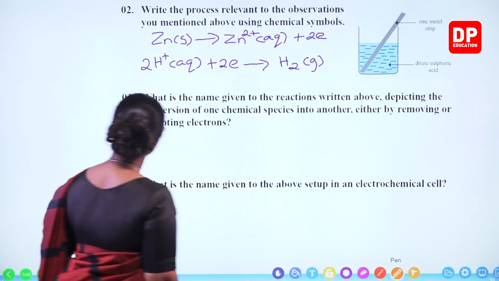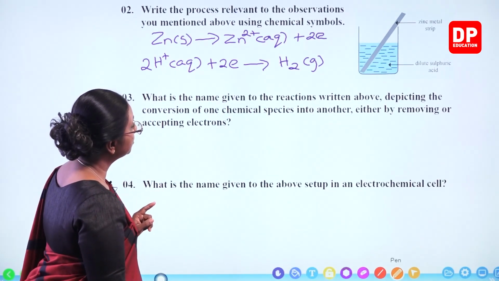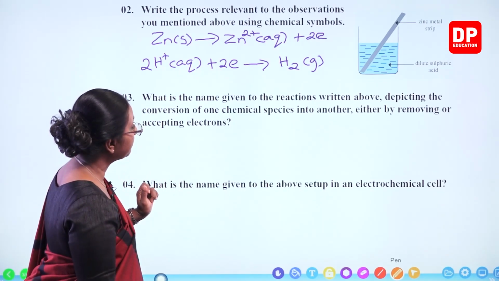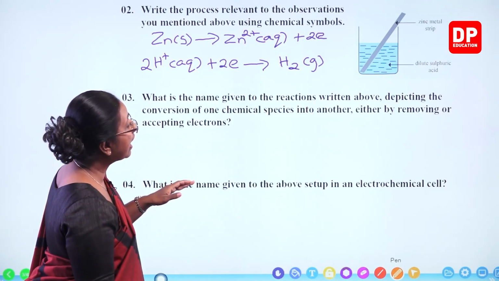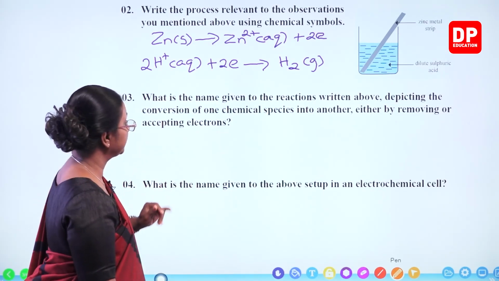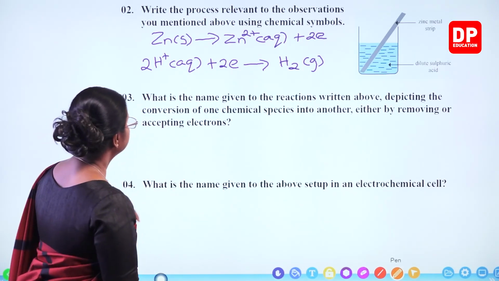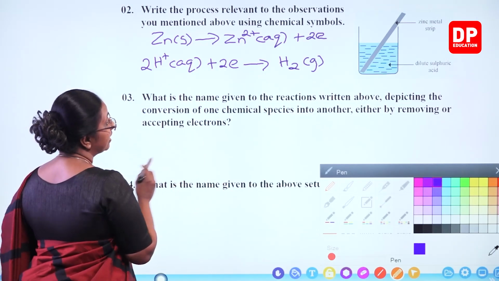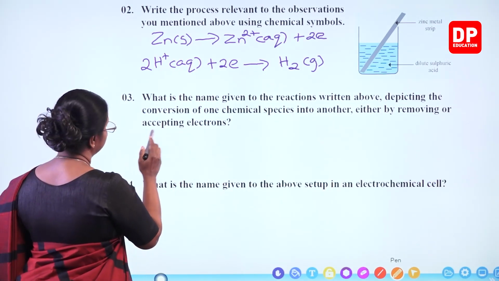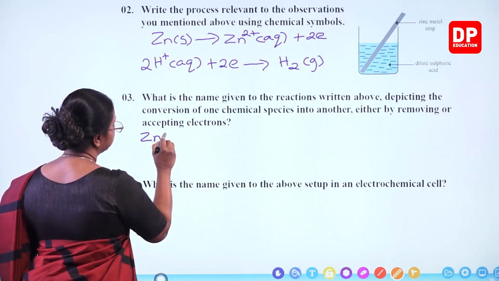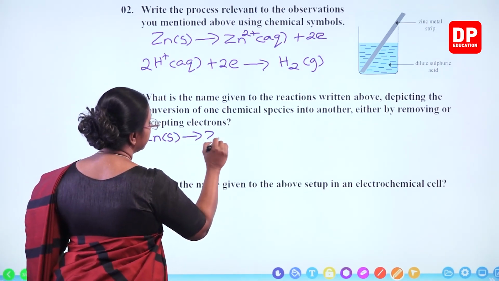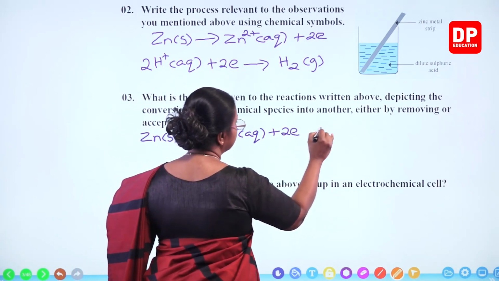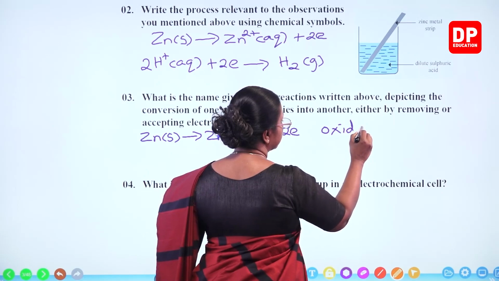So then, the next question. What is the name given to the reactions written above depicting the conversion of one chemical species into another, either by removing or accepting electrons? What is the first one? I will write the equation again and write whether it's reduction or oxidation. So, zinc solid becoming Zn2+, losing 2 electrons, it is oxidation.